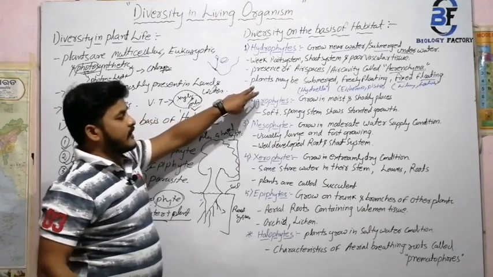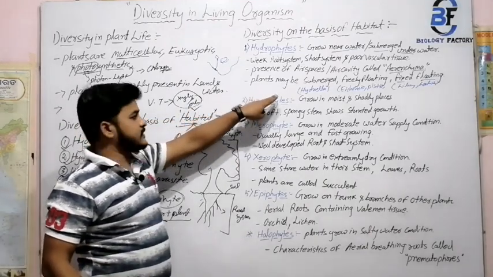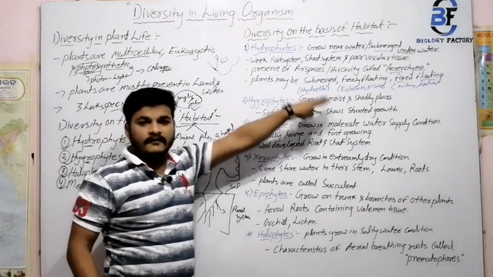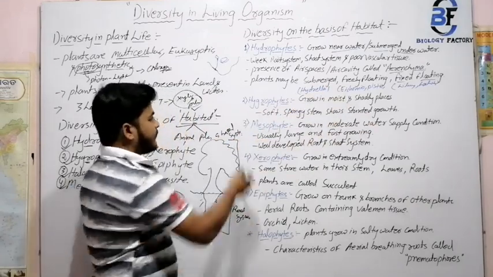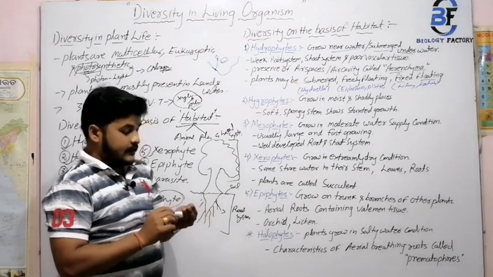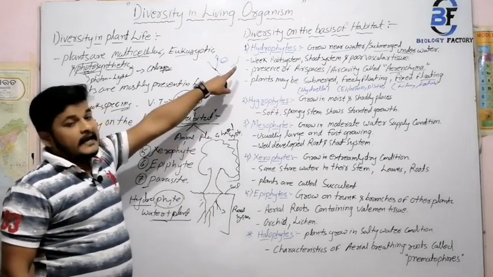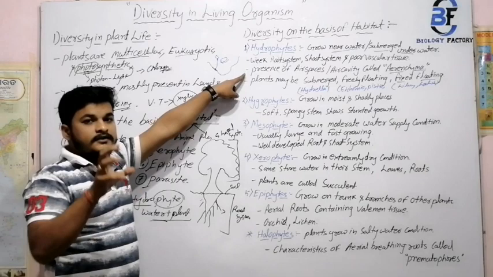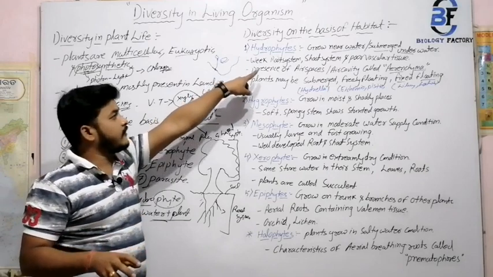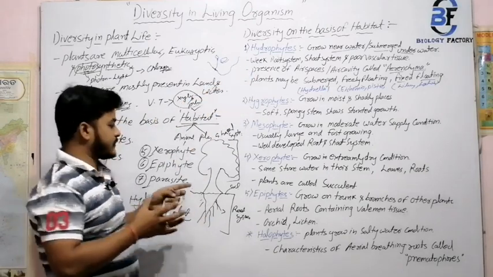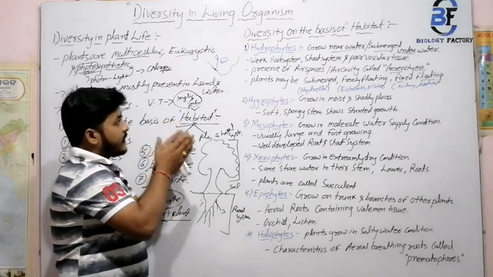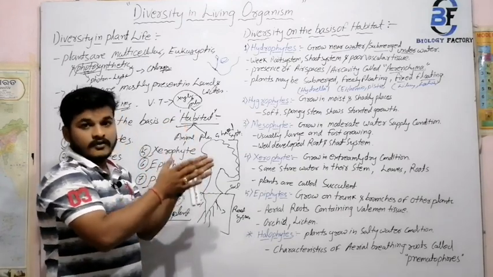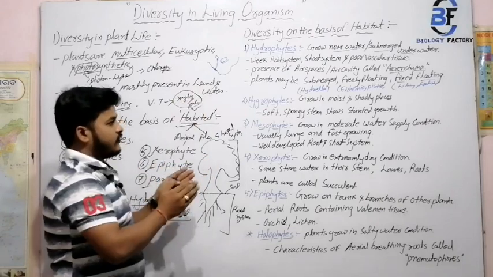So this is the examples of a plant. That means it may be submerged, it may be fixed floating, or it may be freely floating. Next, hydrophytes. I told you that hydrophytes means, hydro means water and phytes means plants. That means the plants which are present underwater or in a submerged water body are hydrophytes.